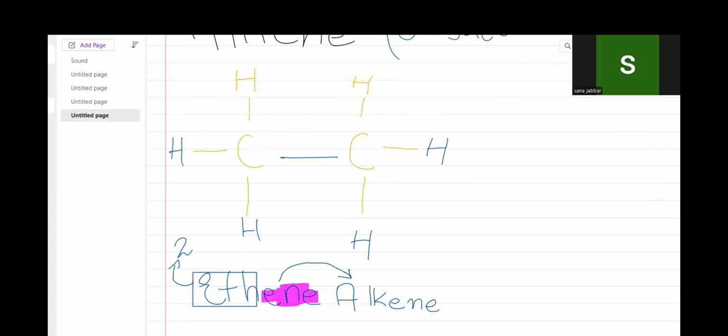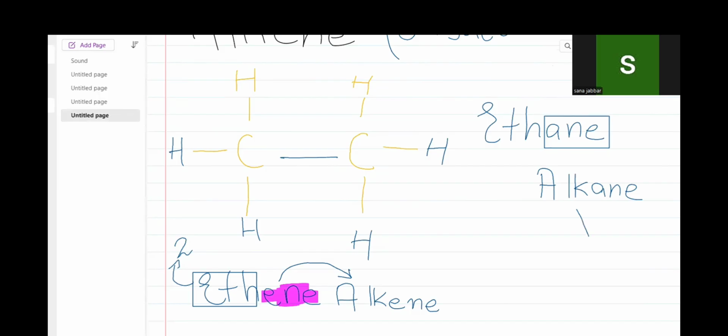We don't call it ethene, we name it ethane. Why ethane? Because of the alkane group. What is the difference between them?